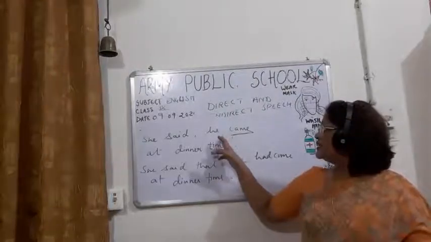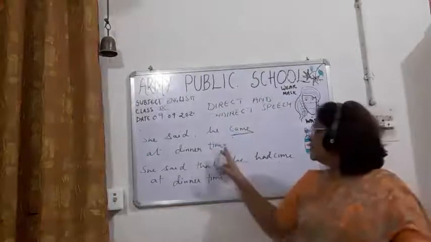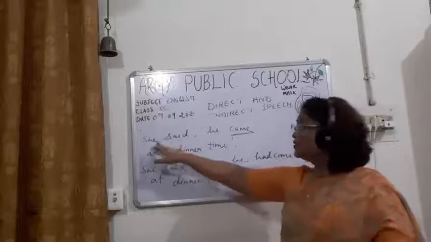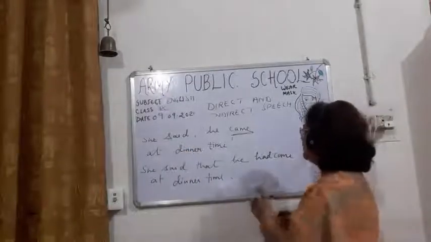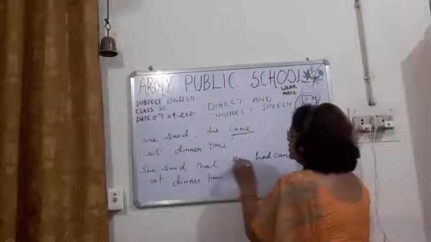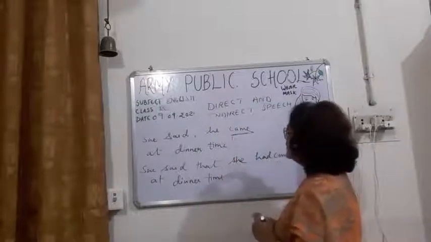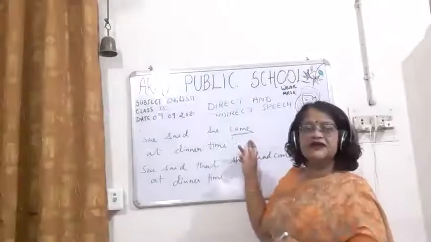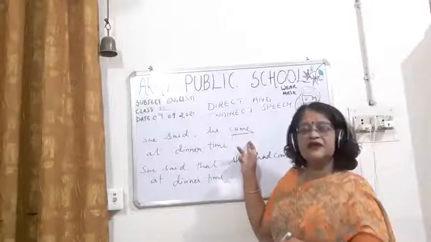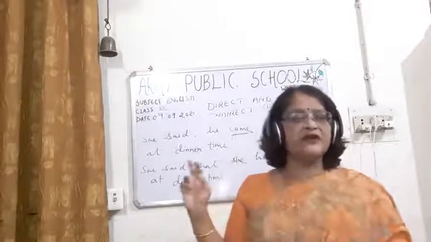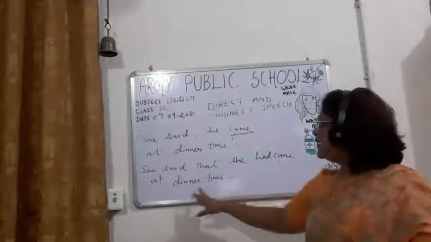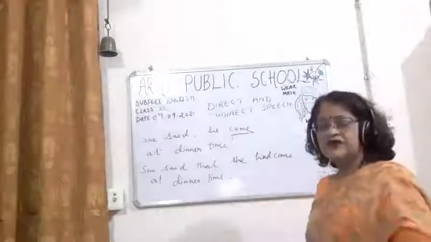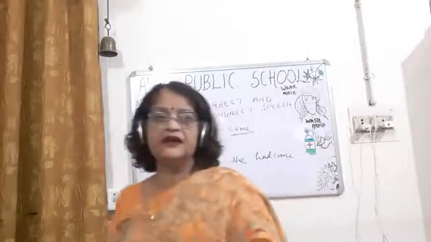Now he will change according to the subject, so here we will write she. And then came. See the tenses. You have to change the tenses also. Came is in the simple past, and simple past will change into past perfect. So she said that he had come at dinner time. So this would be the correct answer.